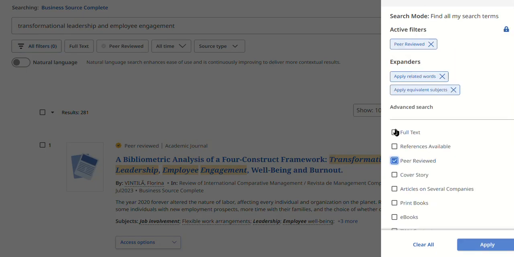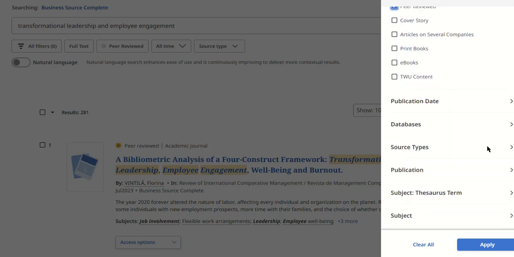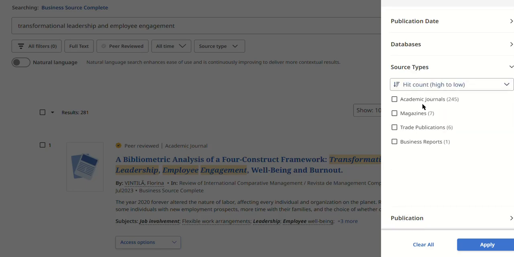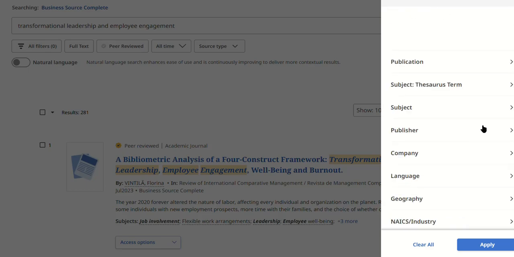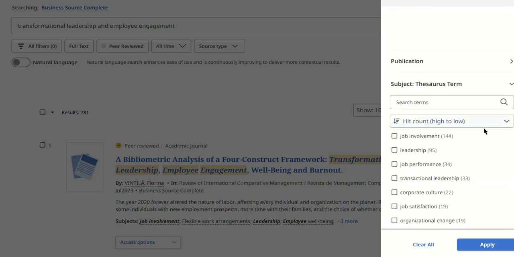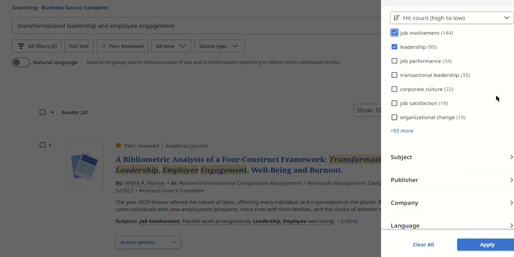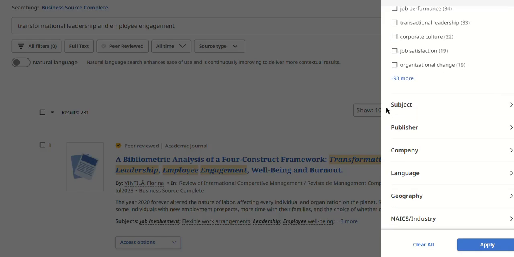For example, peer reviewed, which will be the academic articles. We can check that one off. We can go down here a little further to source types and make sure we're just getting academic rather than trade or magazine publications. Then we can go to subject thesaurus term. And here we don't have transformational leadership, but we got leadership and we got job involvement, which should be the same as employee engagement. If we go down a little further, we see there's some other things that we can do. We can limit by language, so there's only English or only Swedish or whatever it is. But I'll leave those ones to you.